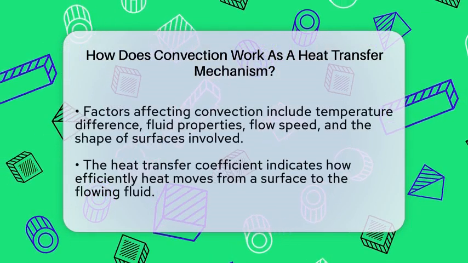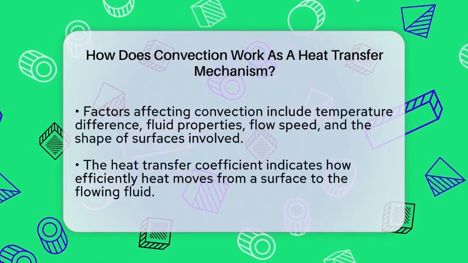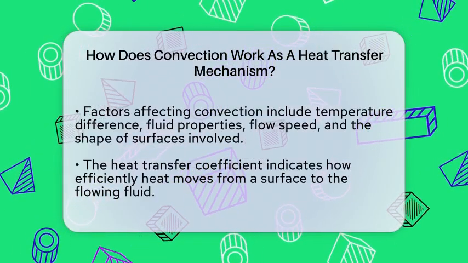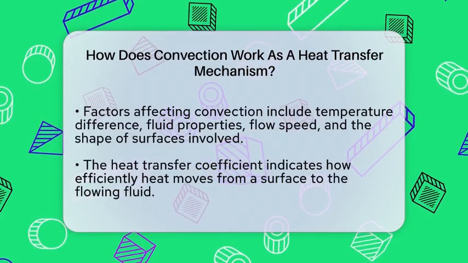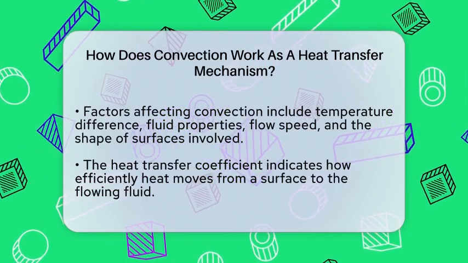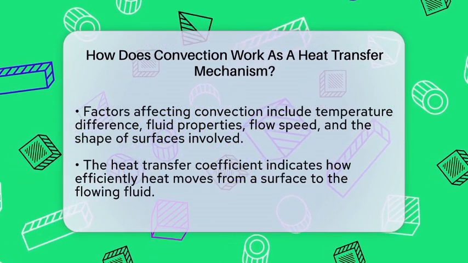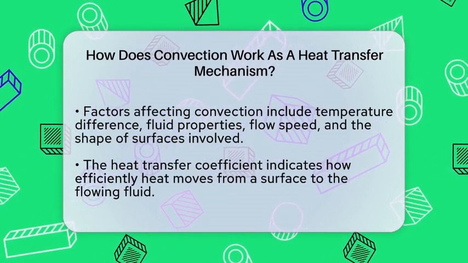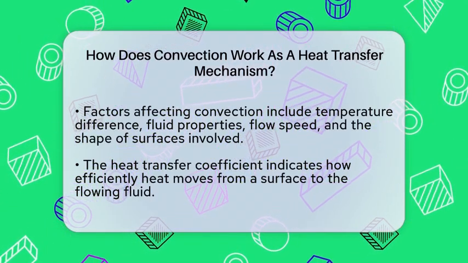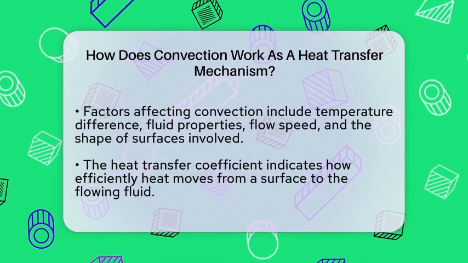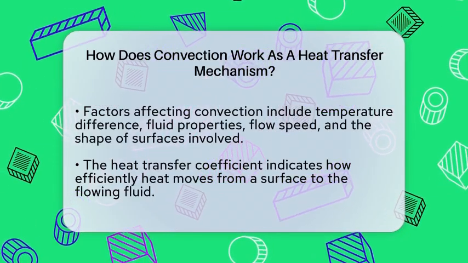The effectiveness of convection depends on several factors. These include the temperature difference between the fluid and the surface, the properties of the fluid such as how thick or sticky it is, and how fast the fluid moves. The shape and size of the surface involved also matter. A key idea in convection is the heat transfer coefficient. This number tells us how well heat moves from a solid surface to the fluid flowing over it. It depends on the fluid's properties and how fast the fluid is moving.